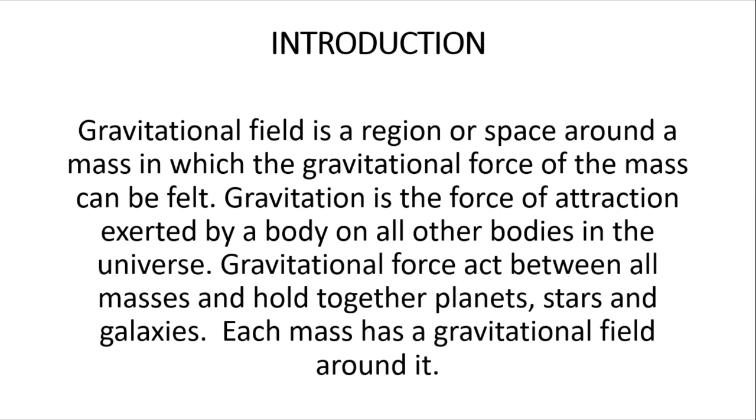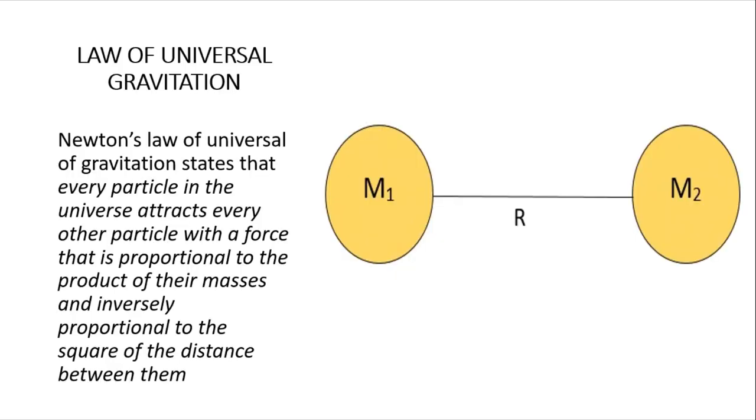You understand? So gravitation is the force of attraction exerted by a body on other bodies in the universe. So this gravity goes far and way beyond even the Earth. Gravitational force happens between planets, happens between any two bodies that have mass. So even in space, there is gravitational force between the sun and the Earth, between the moon and the Earth, between any two bodies that are in a system that basically relate together, right? You can see the planets, stars and galaxies all have this effect of gravitational field upon them.